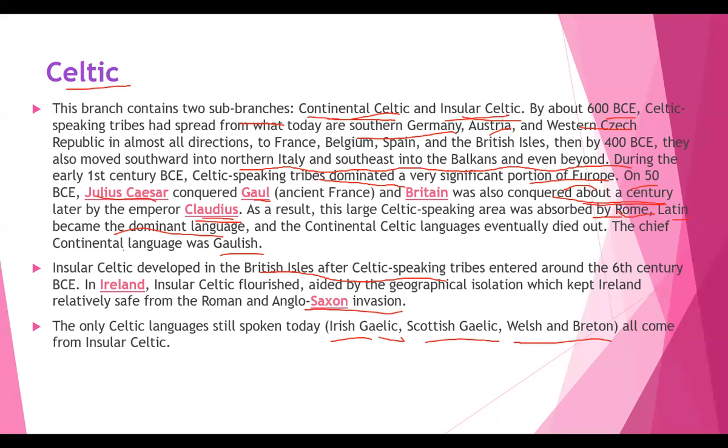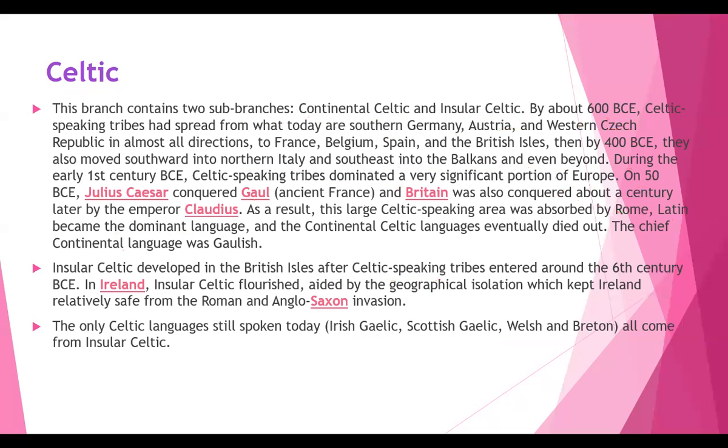So this is all about the Celtic. The important aspects you could remember from this are that it contains two sub-branches, continental Celtic and insular Celtic, right? Continental Celtic, isn't it? So what happened here? The people migrated from one place to another, mostly tribes and villages with an agricultural background. Celtic tribes dominated a very significant portion of Europe, and in 50 BC, Julius Caesar conquered Gaul. Isn't the place Gaul? It was conquered by the monarch, Julius Caesar.